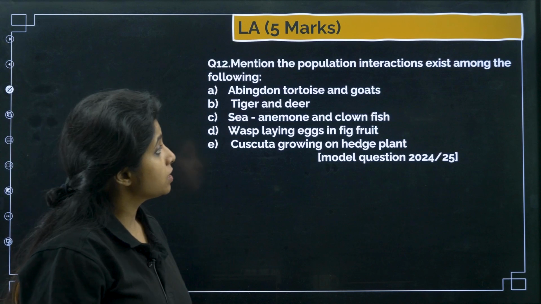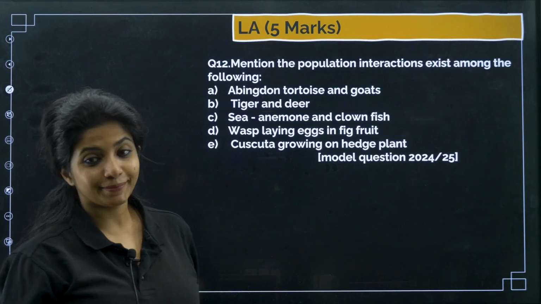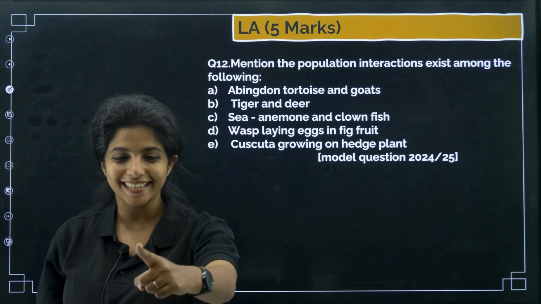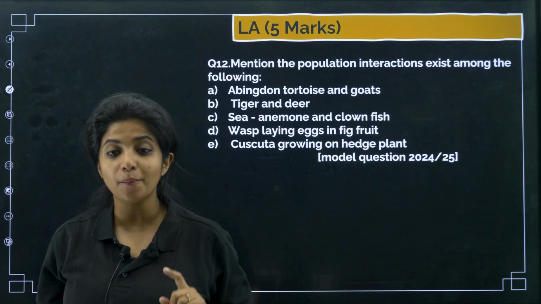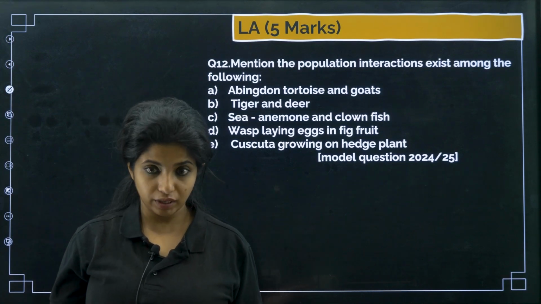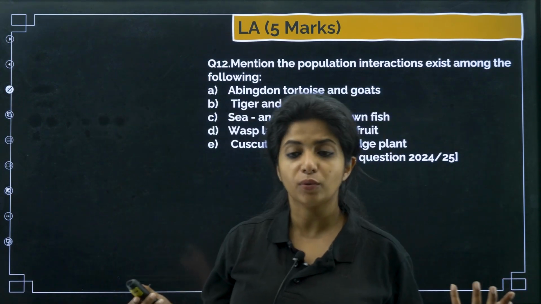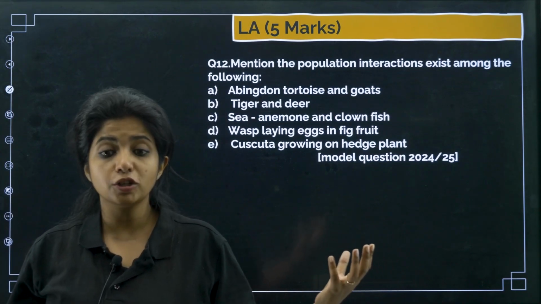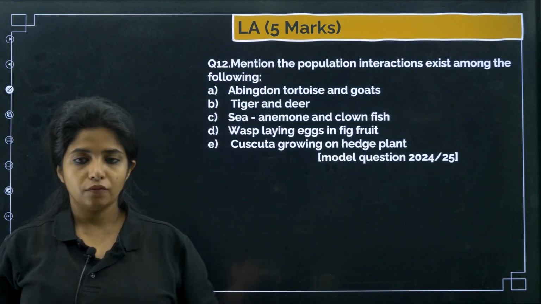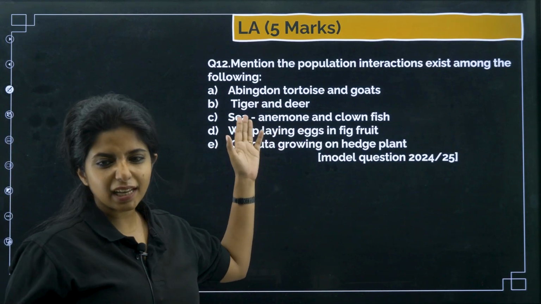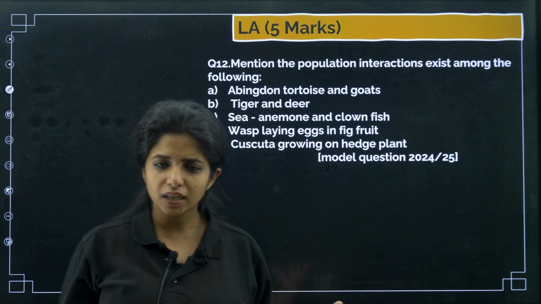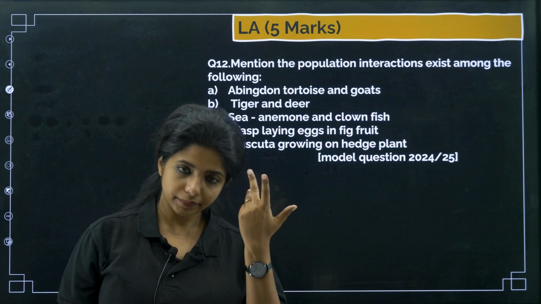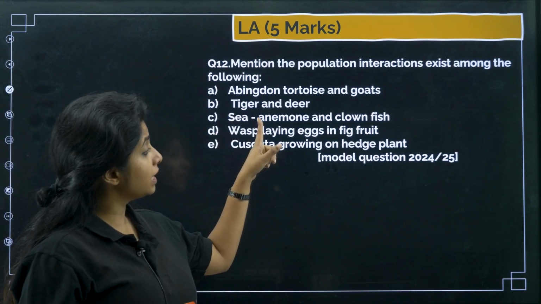Mention the population interactions that exist among the following. So we have to find the population interaction. Abingdon tortoise and goats, my dear children, it is competition. Both of them are basically feeding on the grass, and the goats surpass it. Why? Because they reproduce really fast, they keep on reproducing, they have a larger population size, they will feed on grass and compete for it. Now that is competition. Tiger and deer. Tiger eats the deer. So can I say it's a prey-predator relation? Yes, it is a prey-predator relation where one gets benefit, that is obviously the predator, and the prey dies, a negative interaction.